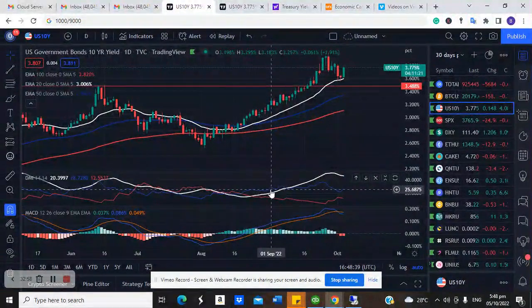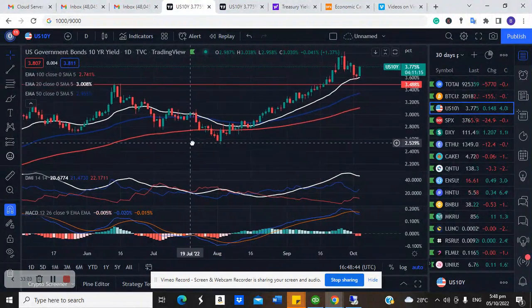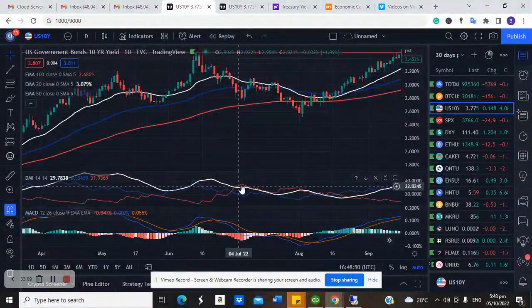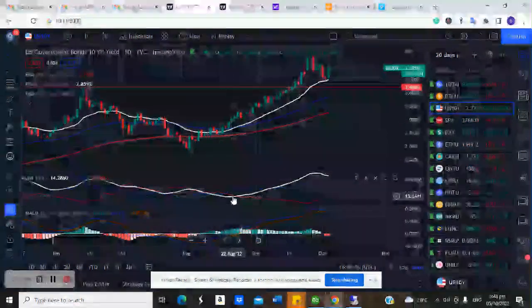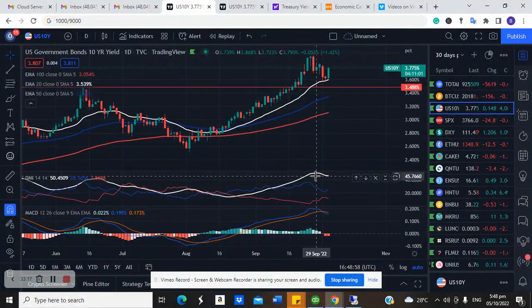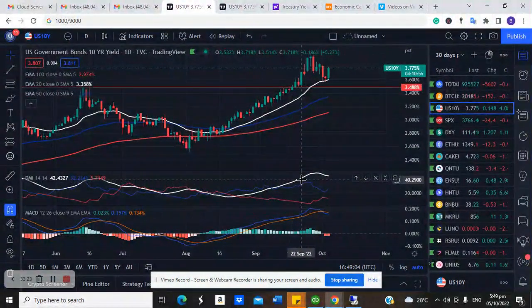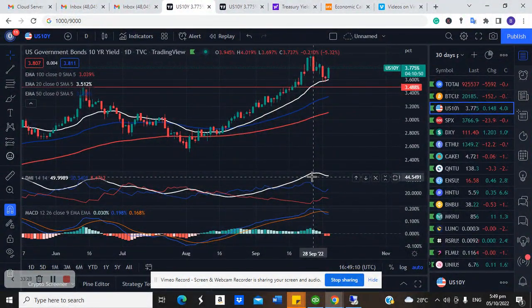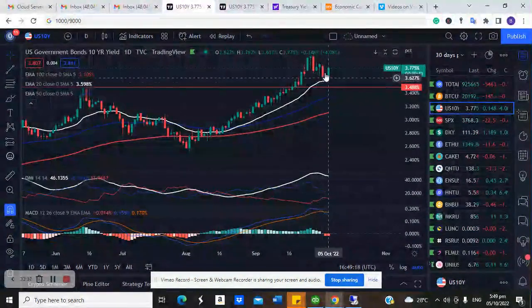How do you know that the market is going up? When the blue line, plus DMI, is higher than the red line. How do you know that the market is coming down? When the red line is higher than the blue line. Like you can see this period here, how the market dipped. So what you just need to do is check for the strength of the trend. Now there is an extent DMI will rally to before the market loses its strength, meaning that level is no longer sustainable. Most times when DMI rises from 40, 45 to 50, it means that the strength of that trend is no longer sustainable. And then when you start seeing the strength come down, just the way you're seeing here, what does that mean?